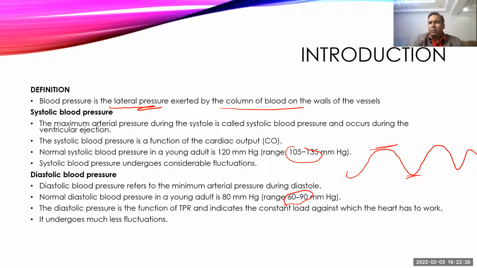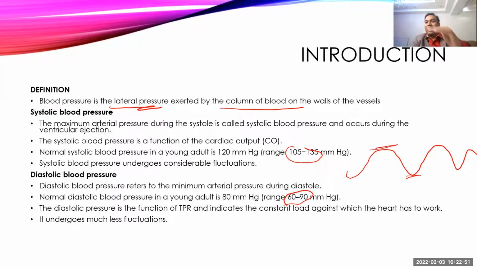The factors which affect the total peripheral resistance are vascular diameter and viscosity of the blood flow, and these are quite constant factors. So it will show very little fluctuation in the systolic or diastolic blood pressure. In day-to-day variation, there are only changes in the systolic blood pressure. Diastolic blood pressure usually doesn't change and is almost constant.